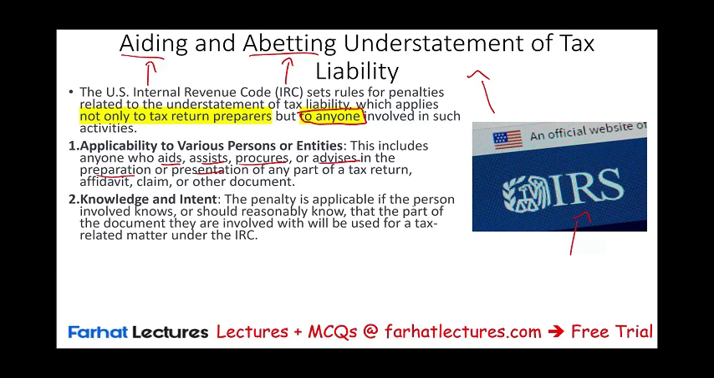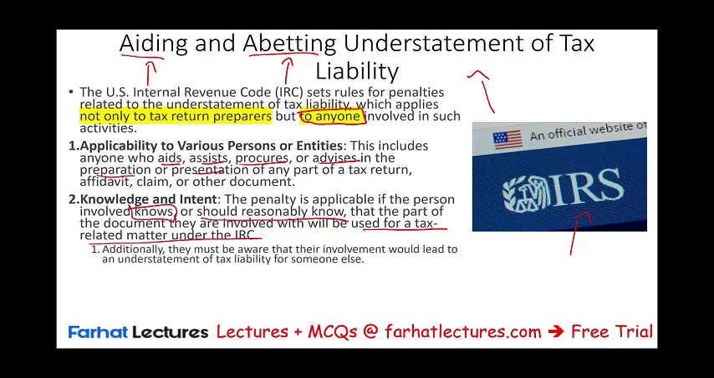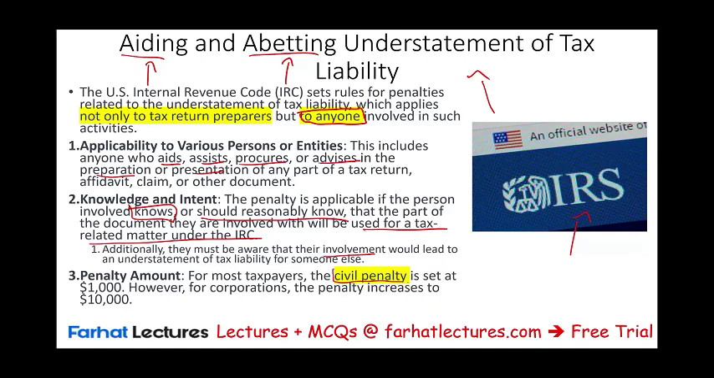The penalty is applicable if the person involved knows or should have reasonably known. So you know it, or you should have known it by your capacity, by your knowledge, that the part of the document they are involved with will be used for a tax-related matter under the IRS. They must be aware that their involvement would lead to an understatement of tax liability for someone else. Now bear in mind, this penalty is a civil penalty, and it's set at $1,000 for an individual. If the offending party is a corporation, it could be increased up to $10,000. So we need to learn a little bit more about this rule, and specifically the difference between civil penalty and criminal penalty. Let's go ahead and get started.